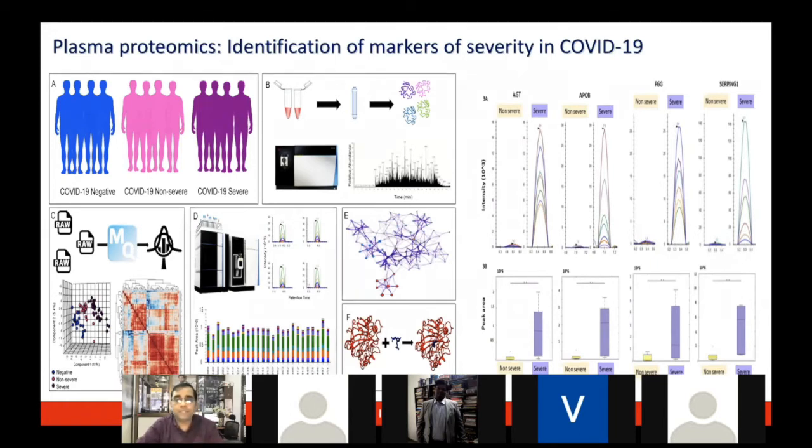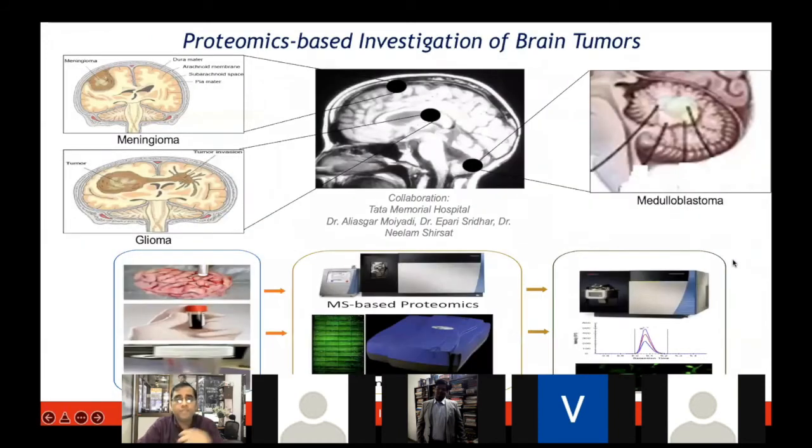We did patent this technology, and it has a lot of interest and got a lot of media attention as well. Just switching gear quickly, the other major project in the lab is about brain tumors, where we work with Tata Memorial Hospital and ACTREC in Mumbai, which is the largest cancer hospital in India and Asia, in fact. These are different types of brain tumor, very deadly and very challenging to work with: meningiomas, gliomas, and medulloblastomas, which have different origins.